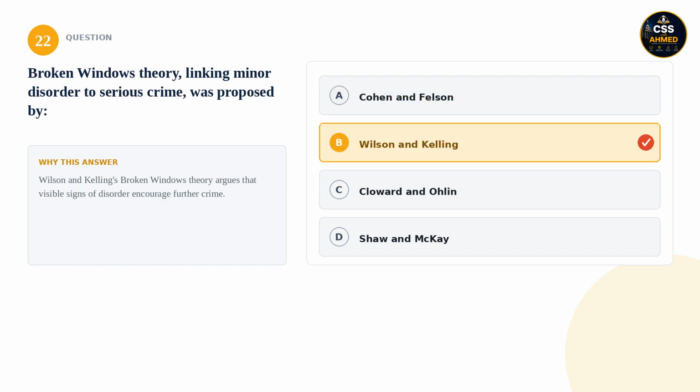22. Broken windows theory, linking minor disorder to serious crime, was proposed by: is it Cohen and Felson, Wilson and Kelling, Cloward and Ohlin, or Shaw and McKay? The correct answer is Wilson and Kelling. Wilson and Kelling's broken windows theory argues that visible signs of disorder encourage further crime.